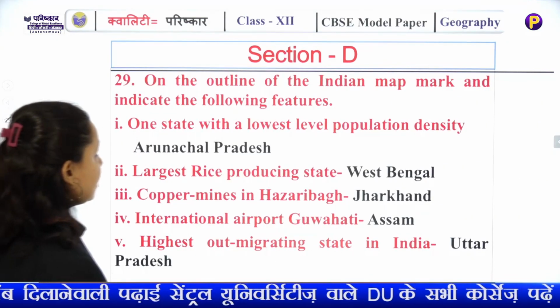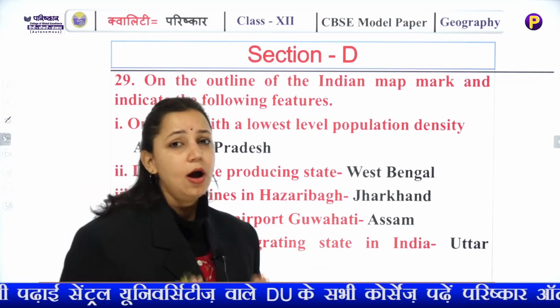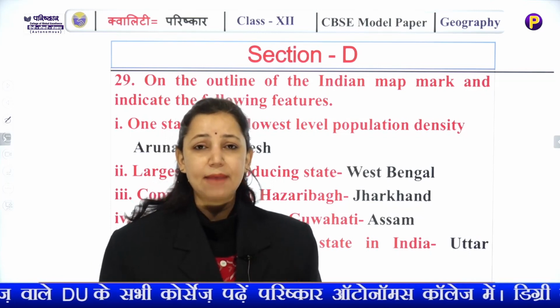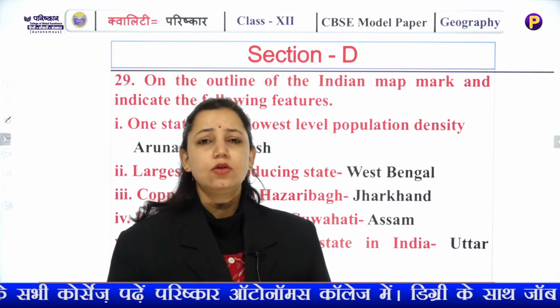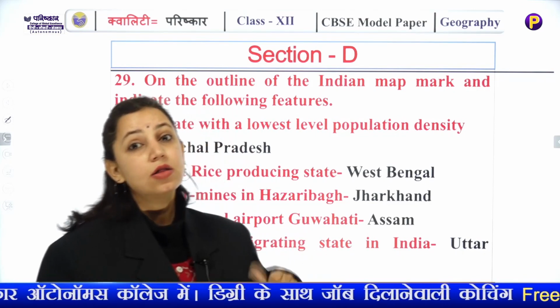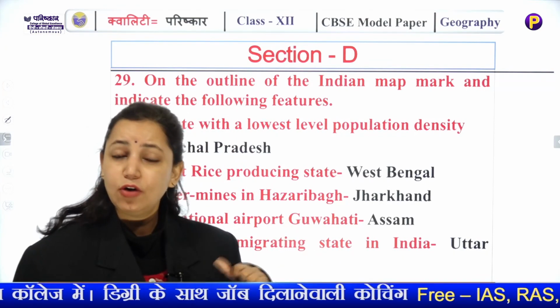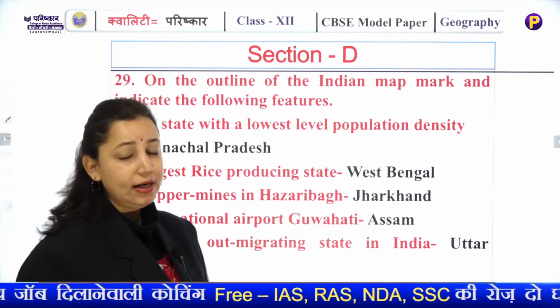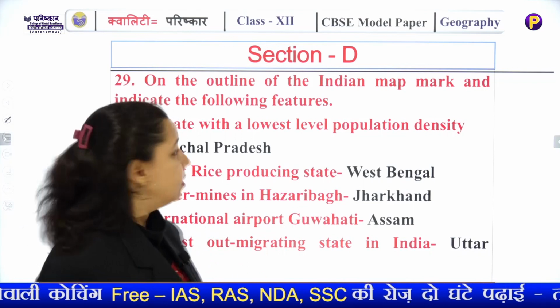Now section D deals with your map based questions. Those who have prepared their maps very thoroughly can easily solve this question, and again repeatedly I'm telling you, these are scoring ones. You can score full out of full in these types of questions. So you have to prepare your world and your Indian map very thoroughly.